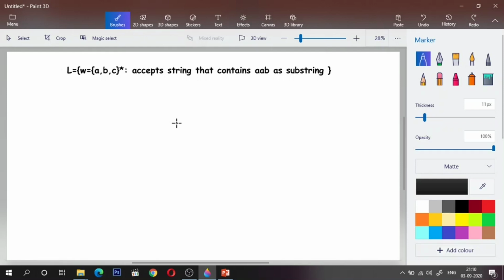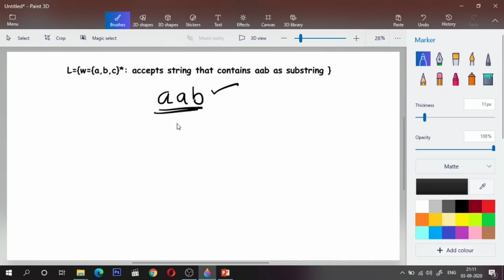What is the simplest string that is accepted according to the definition of the language? The simplest string is of smallest length, so AAB itself is the smallest. If the string itself is AAB, then it contains the substring AAB, and it should be marked as valid. So we have to build a DFSM by considering this.